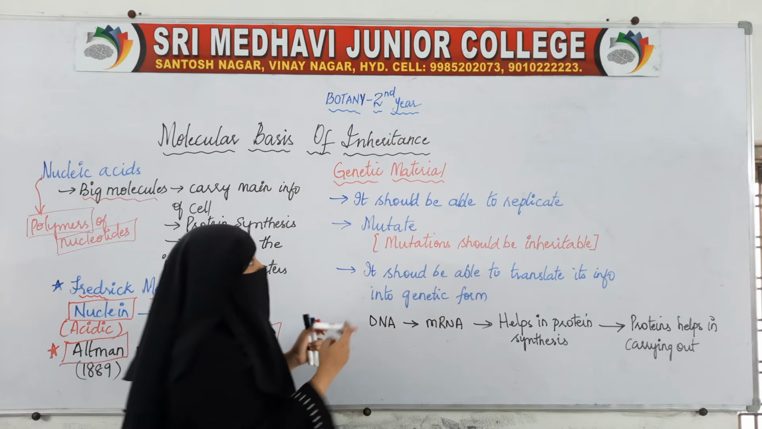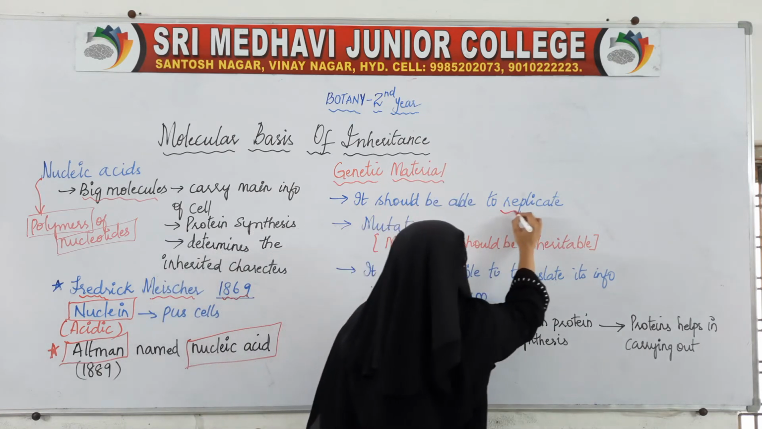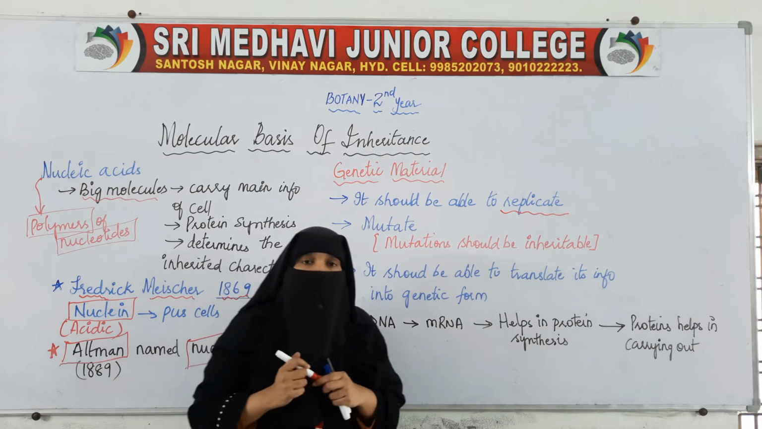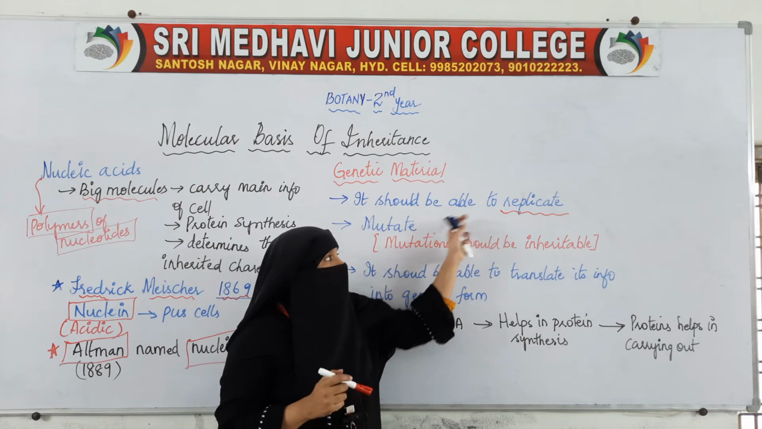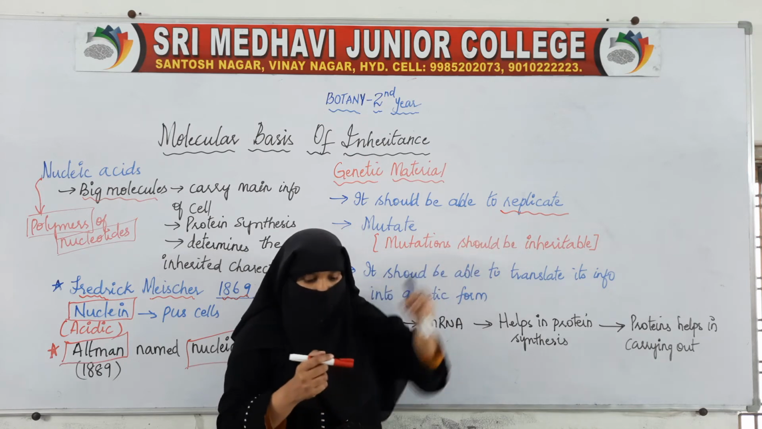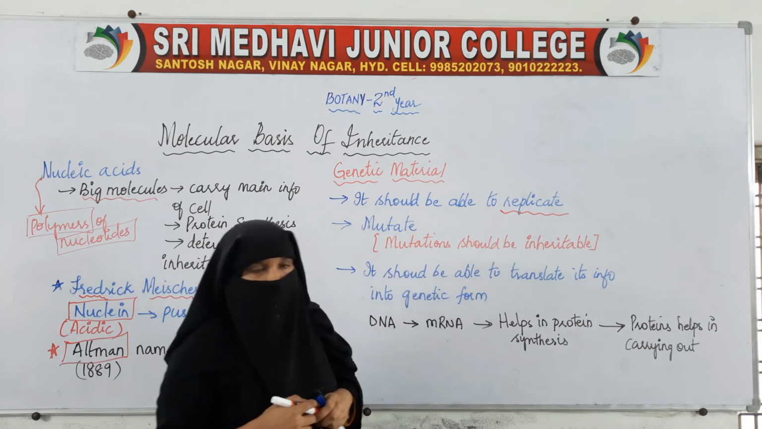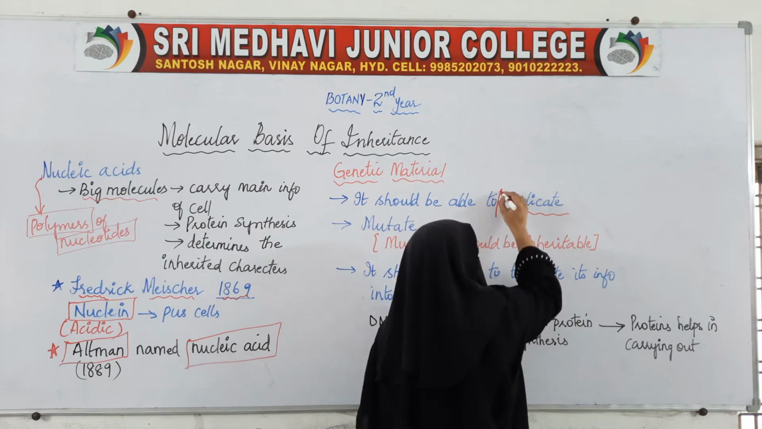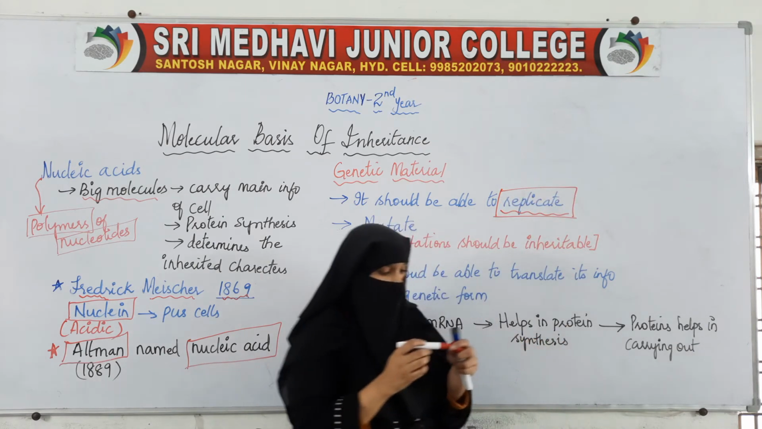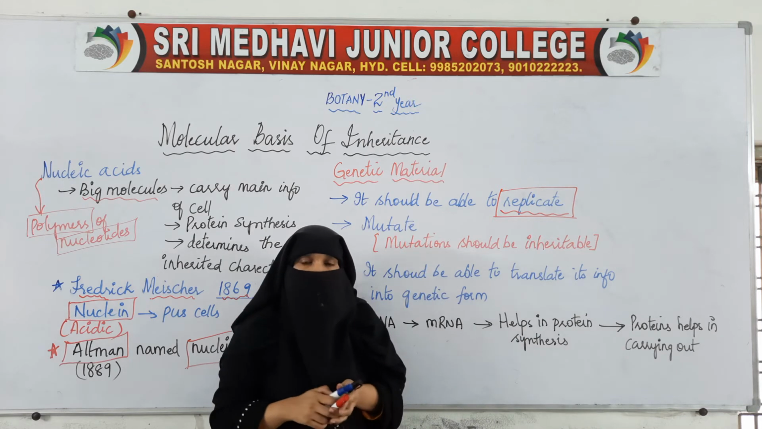The first characteristic the genetic material should have is, it should be able to replicate itself. The genetic material should be able to replicate itself. That is, here the nucleic acid, it should be able to replicate itself.